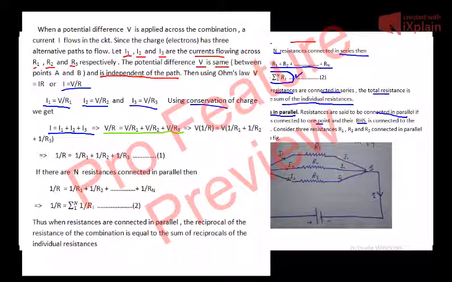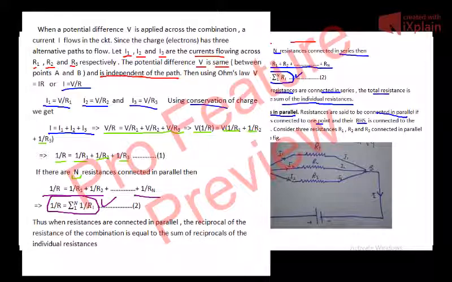Which implies V into 1 by R is equal to V into 1 by R1 plus 1 by R2 plus 1 by R3. This implies 1 by R is equal to 1 by R1 plus 1 by R2 plus 1 by R3. Now, if there are n resistors connected in parallel, then 1 by R will be equal to 1 by R1 plus 1 by R2 and so on up to 1 by Rn, or 1 by R is equal to the summation from i equal to 1 to n of 1 by Ri.